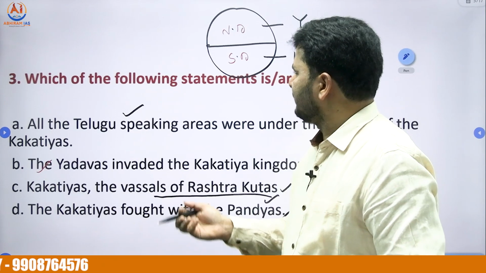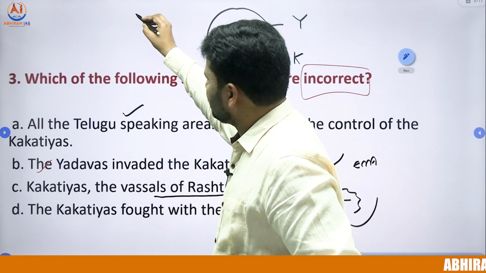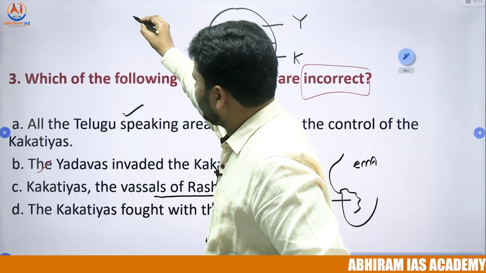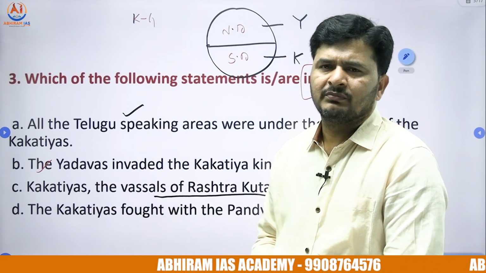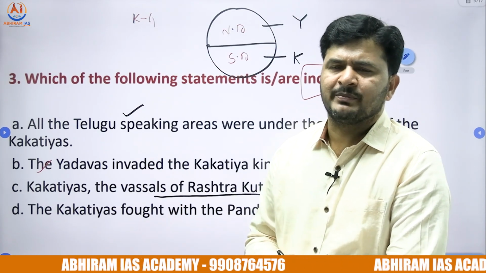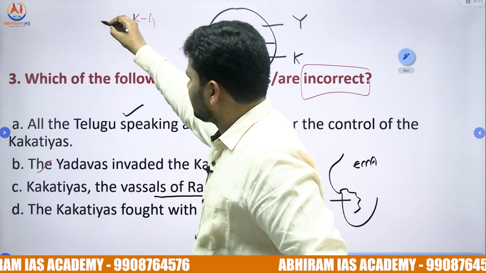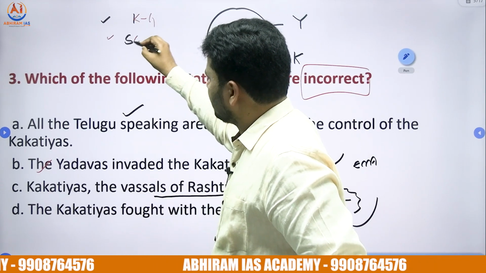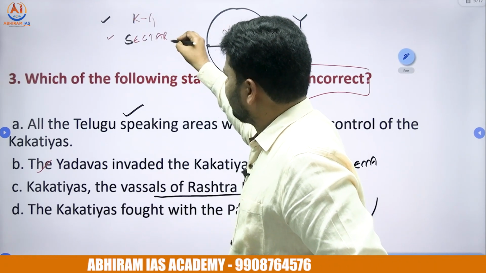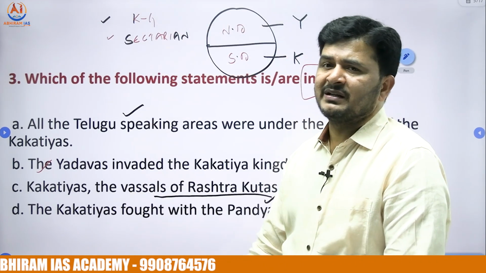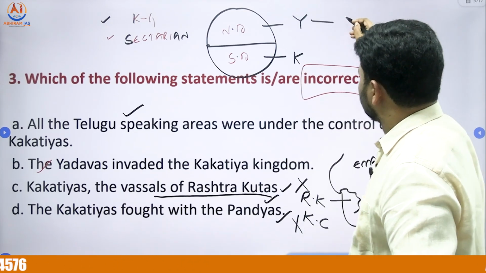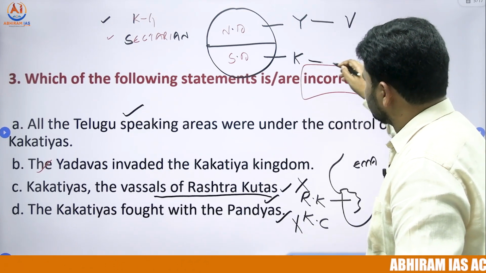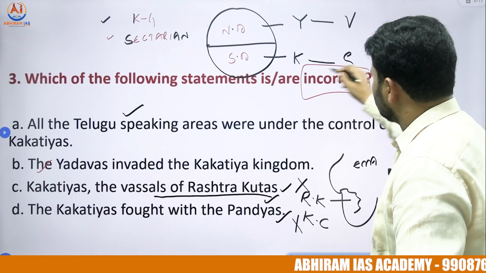What was the source of conflict? The source of conflict was the Krishna Godavari basin, obviously fertile lands. Besides the Krishna Godavari basin, we also found sectarian conflicts. When I say sectarian conflicts, the Yadavas belonged to Vaishnavism, while the Kakatiyas belonged to Shaivism.